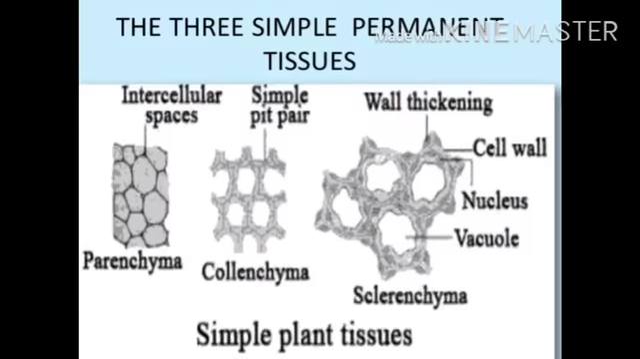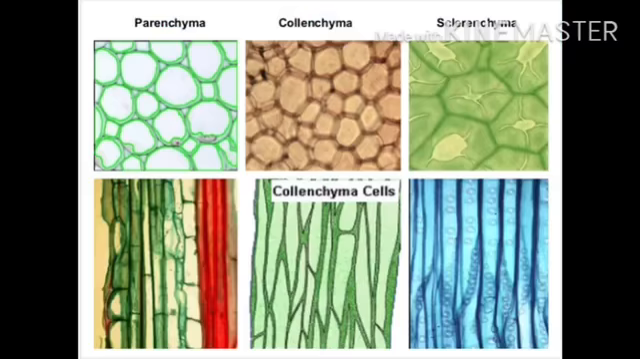See the three simple permanent tissues: parenchyma, collenchyma, sclerenchyma. Everyone can draw these structures in their classwork copy and label it. You may draw this also. This is colorful, so it looks a little good.